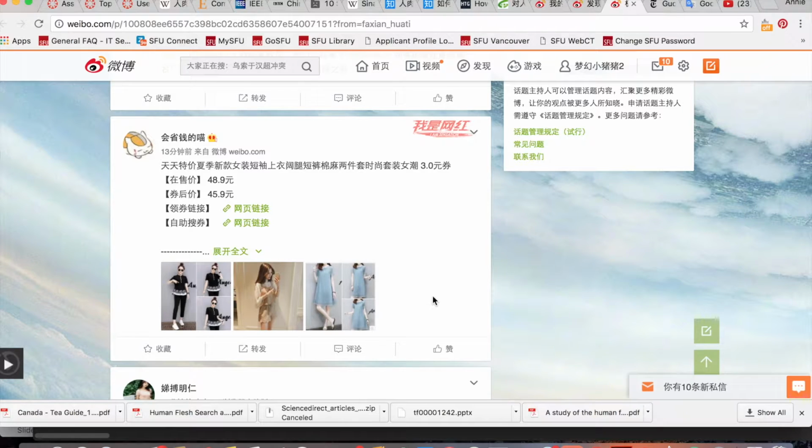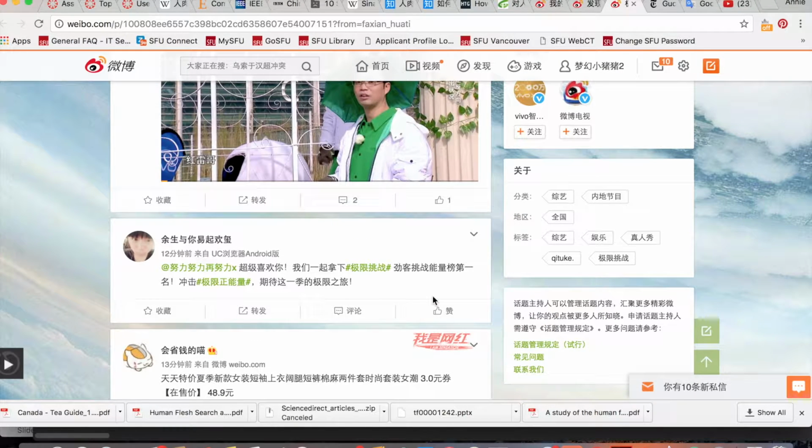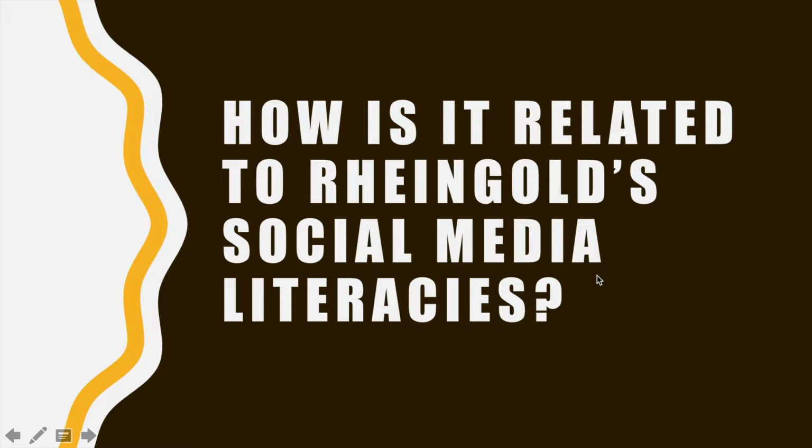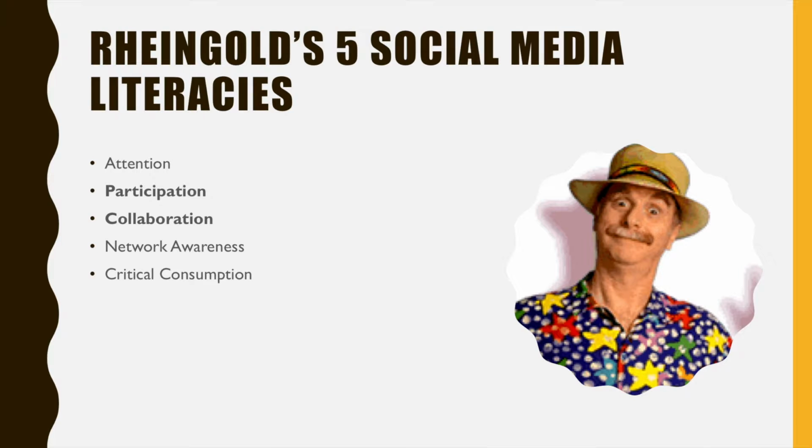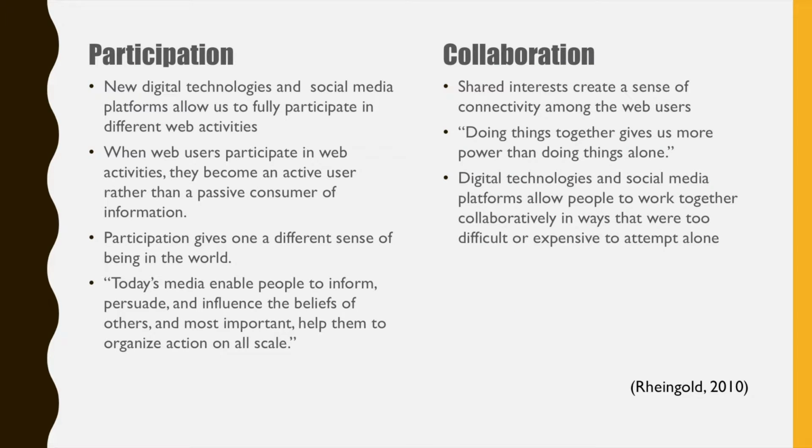As you can see, Weibo is a perfect platform for collaboration and participation. So, how exactly does human flesh search relate to Weibo? Let's take a look at Rheingold's social media literacies first. Rheingold suggests that there are 5 social media literacies in the 21st century. They are attention, participation, collaboration, network awareness, and critical consumption. Weibo as a social media platform fits perfectly with 2 literacies, participation and collaboration.